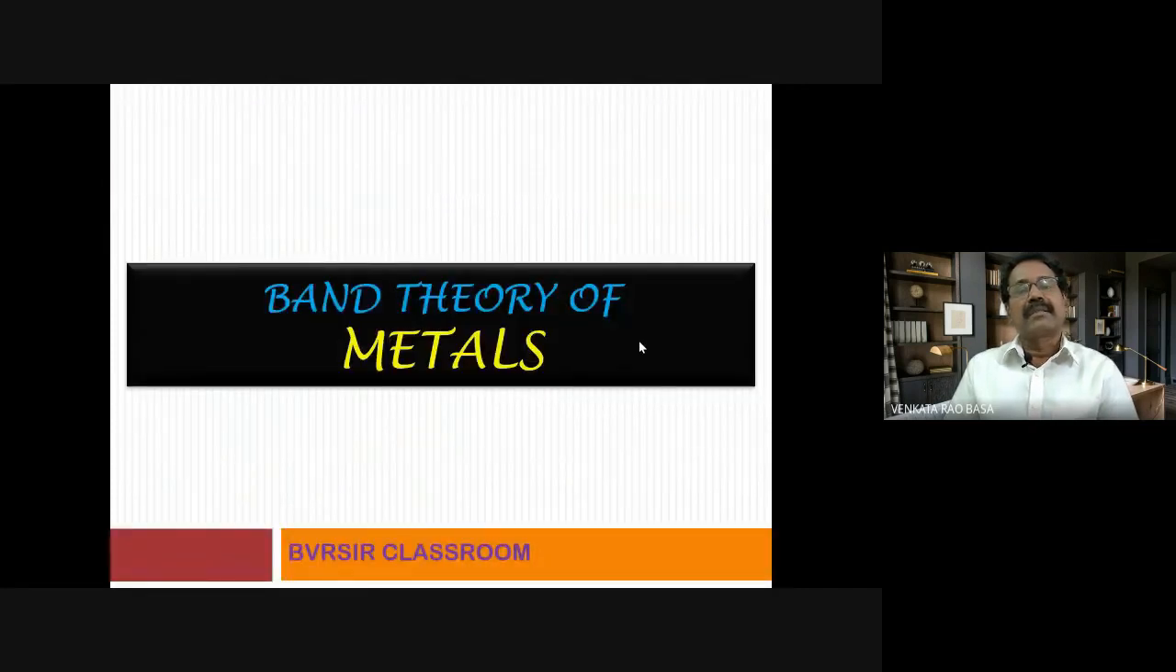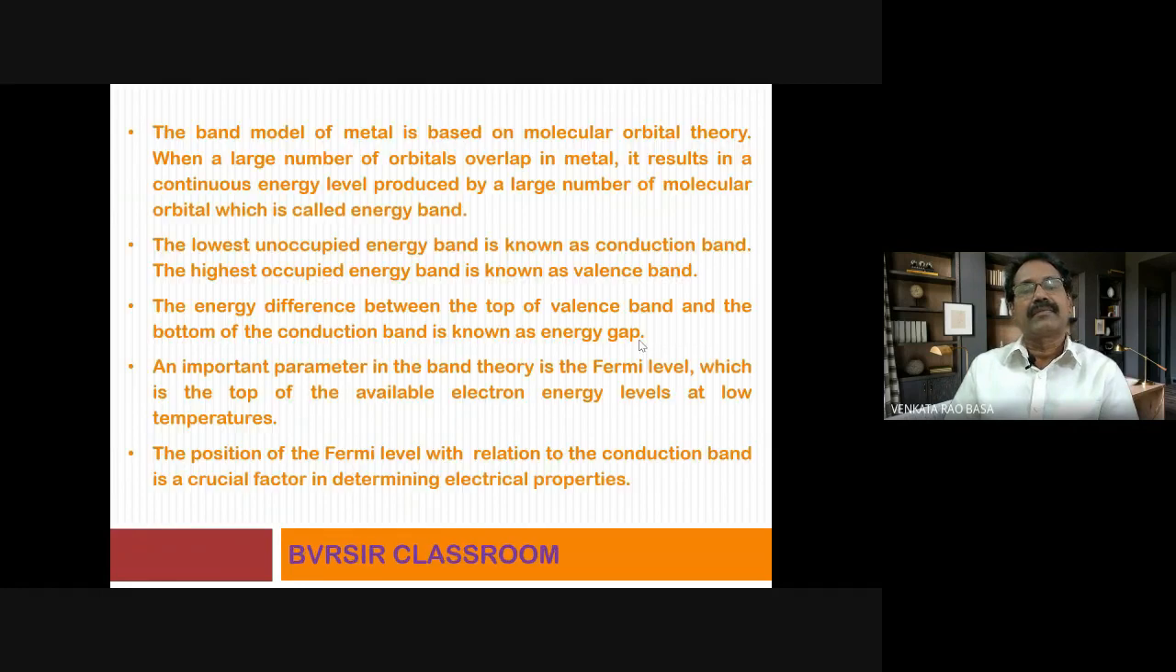Band theory of metals. This is the focus area for this class. Step by step, I will discuss in detail how these bands are formed, how they are responsible for electrical conductivity and other things. Now, we know very well that the band model of metal is based on molecular orbital theory. In the lower classes, you studied molecular orbital theory, according to which when atomic orbitals combine, they result in the formation of molecular orbitals. That is a very familiar concept to you.